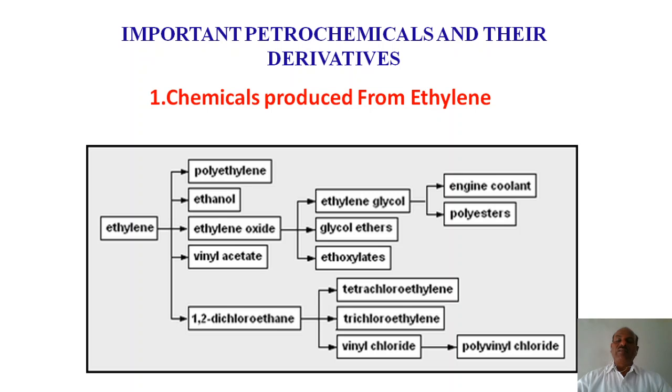As well as 1,2-dichloroethane, then tetrachloroethylene, trichloroethylene, vinyl chloride, polyvinyl chloride. So these are a number of polymers, and the polymers have to be produced with the help of monomers, and ethylene is very important as the starting point for different types of polymers, such as polyvinyl chloride. This is used in PVC pipes, in the polymerization of plastic. Tetrachloroethylene and trichloroethylene are also used for polymerization, and then ethylene glycol is also there. These are all the polyesters, ethylene glycol.